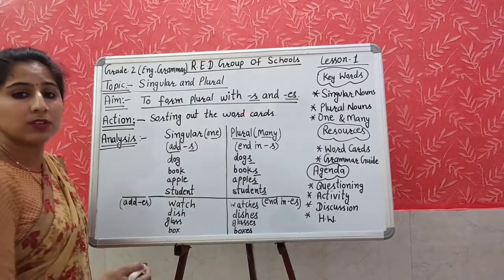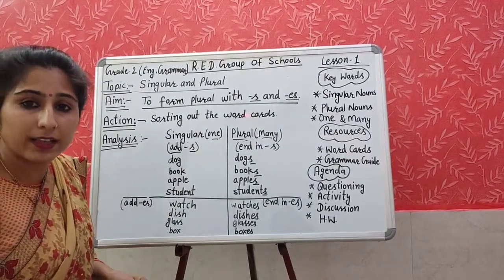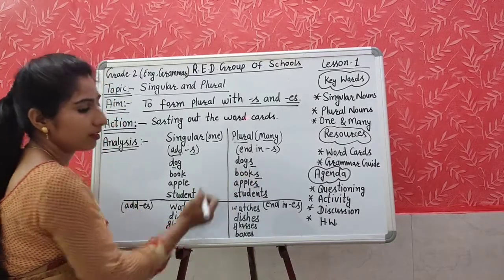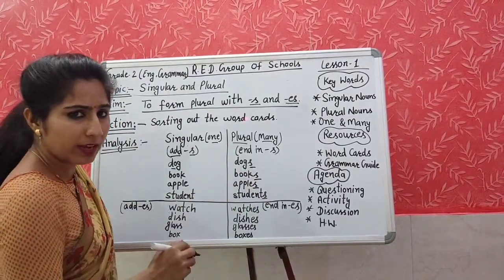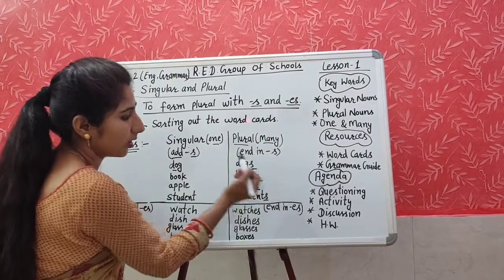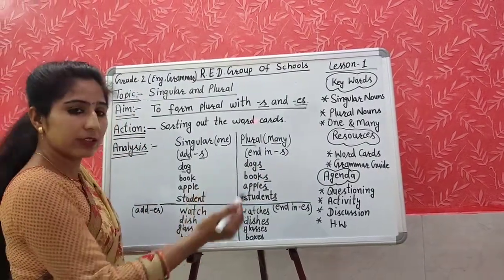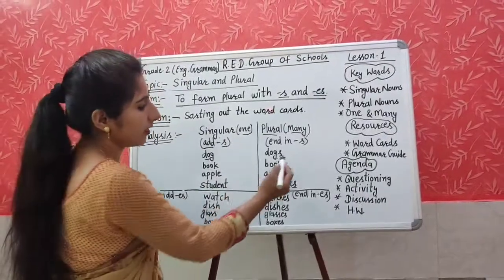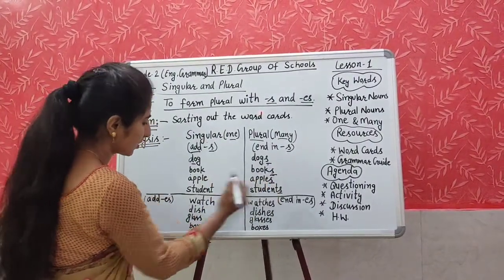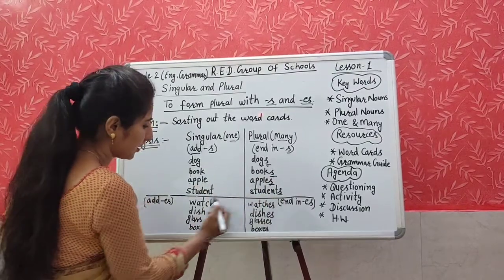Add S. With which word are we adding S? Yes, dog. We have added here S. And where do we add these? At the end of the words. Means where the word is ending, we add S. Dog, dogs. Book, books. Apple, apples.